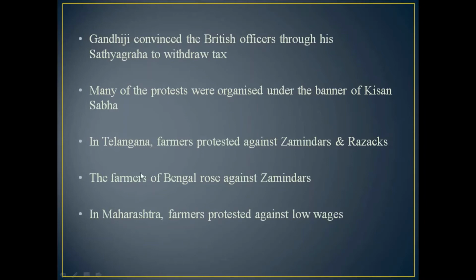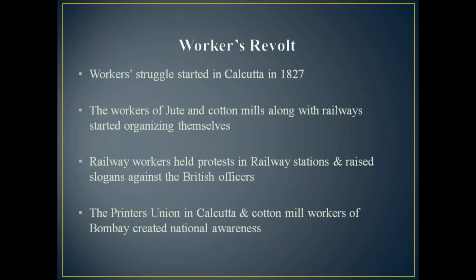Then the farmers of Bengal rose against the zamindars; it happened in Bengal also. In Maharashtra, farmers protested against low wages. They were getting very low wages, so they protested against the zamindars and also against the British. Okay, so these are the main points under the farmers' protest.